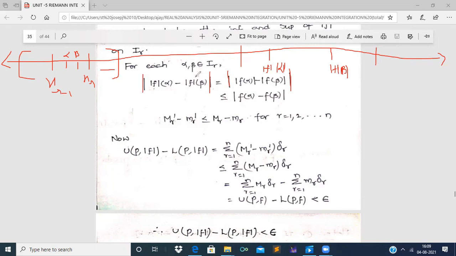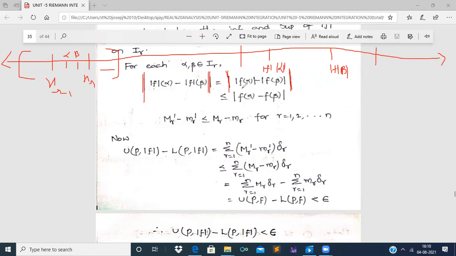See here, we are taking the difference of mod f of alpha and mod f of beta in modulus, so it is equal to modulus of mod f of alpha minus mod f of beta, right. So this whole value is lesser than or equal to mod of f of alpha minus f of beta.